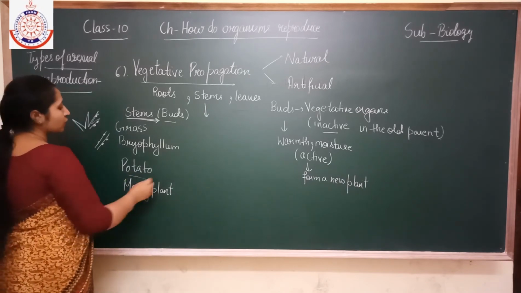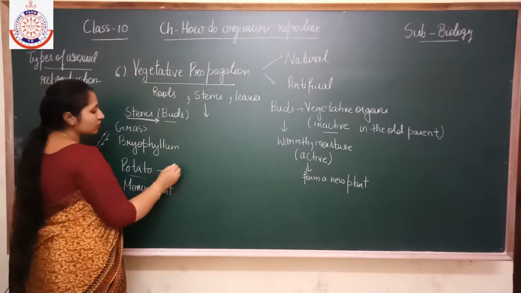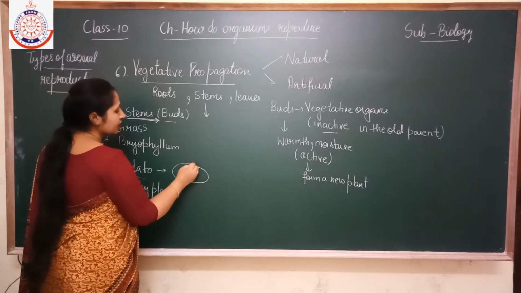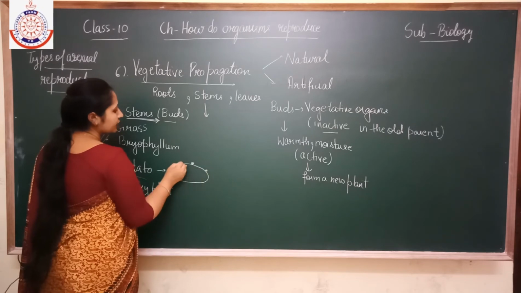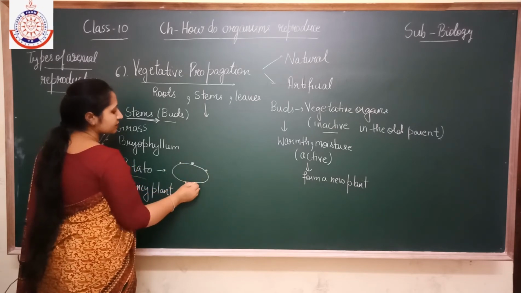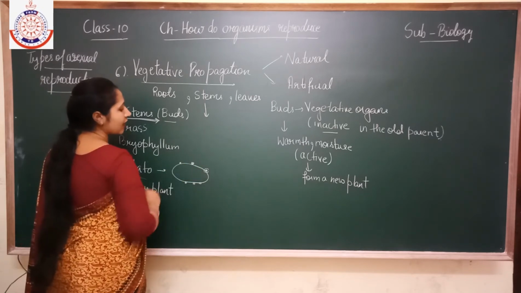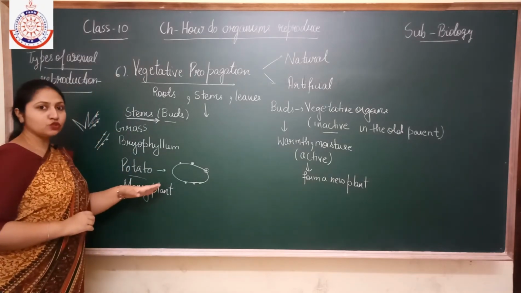Next is the potato. Potato is an underground stem and it contains the eye buds. And these buds have the ability to form a new plant.